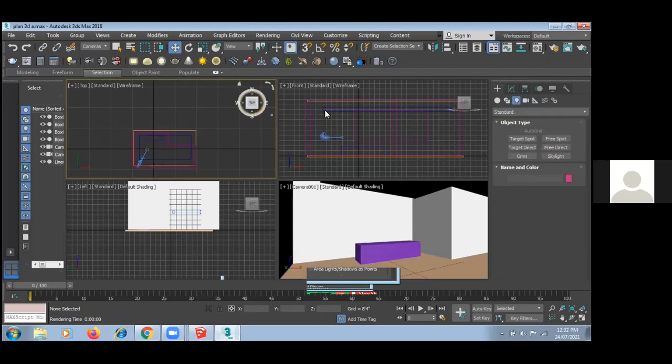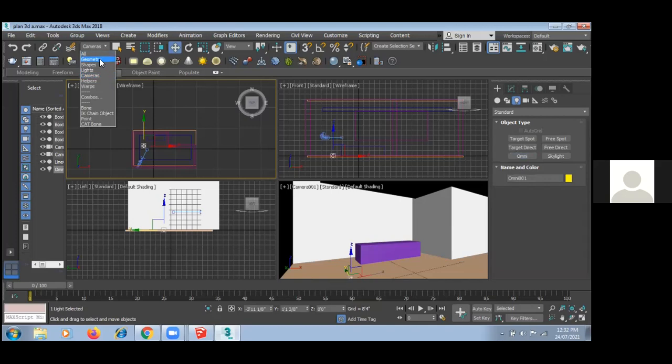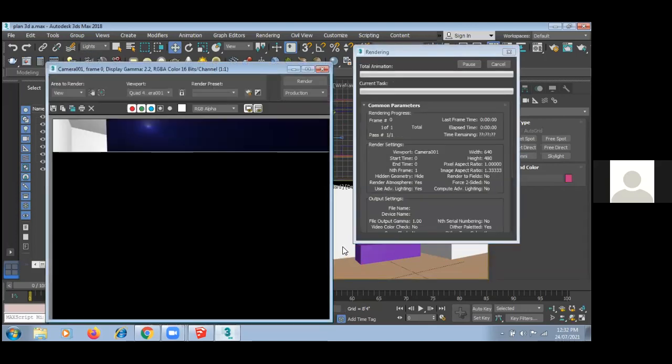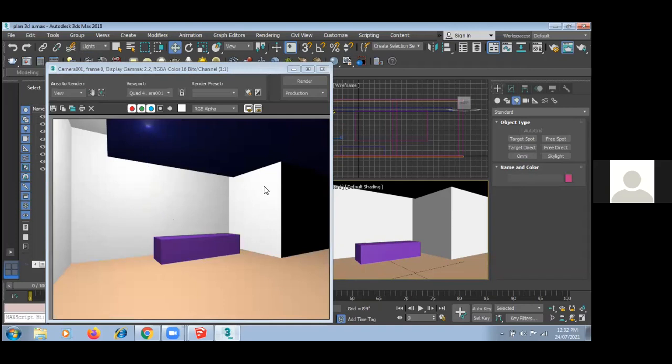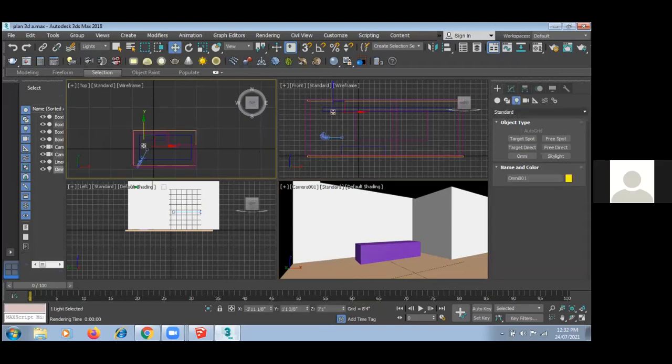So I created a light here. Omni is like a bulb. Okay. In front view, I moved this light up. Now I pressed Shift Q and rendered. Now can you see the objects with the light? Yes, sir. Okay. Now in lights also there are n number of options available, right?